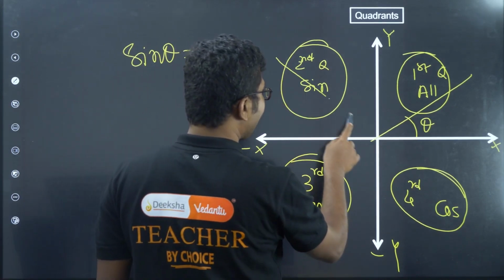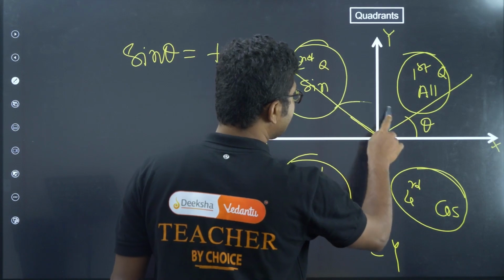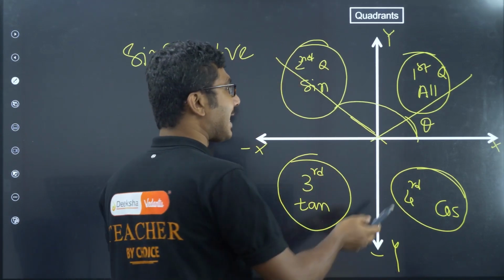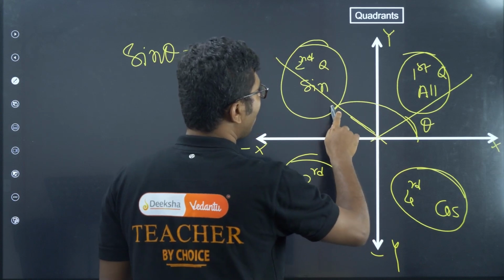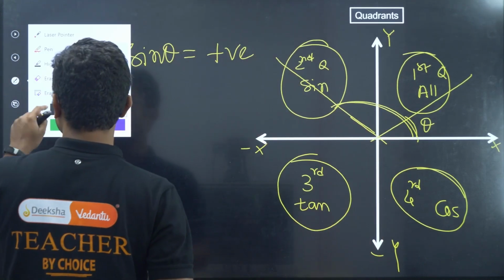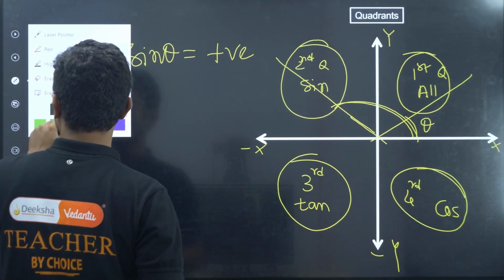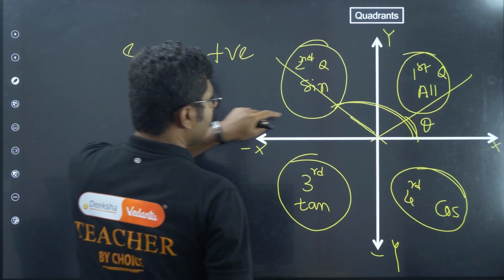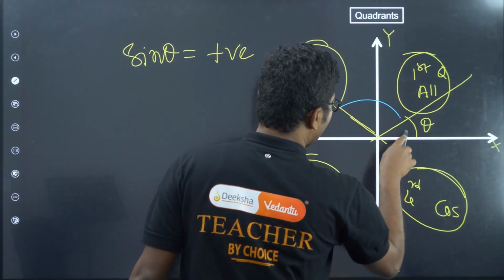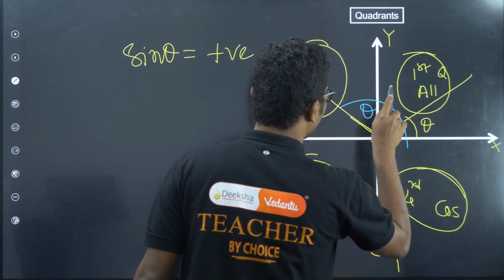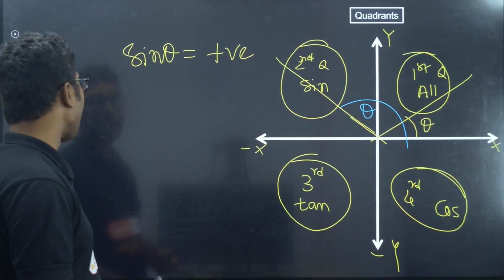Now if you take another angle here, we will always measure the angle from the positive x axis, not this angle, not this angle, it will always be this angle only. This is our theta, always this will be our angle theta.